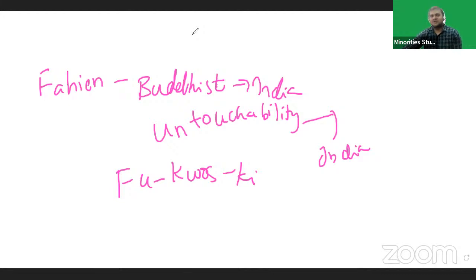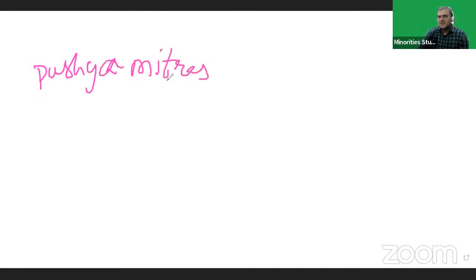After Chandragupta II, Kumaragupta became ruler. During the Kumaragupta period, the Pushyamitras and Huns invaded India.